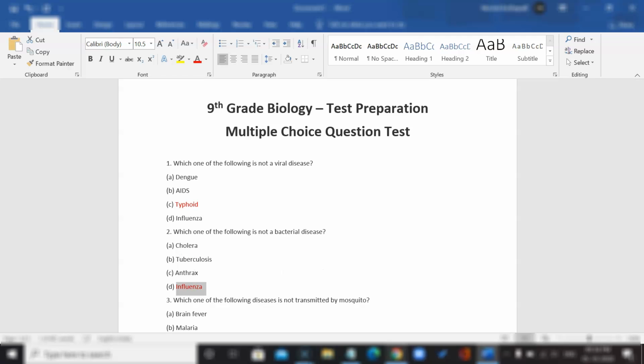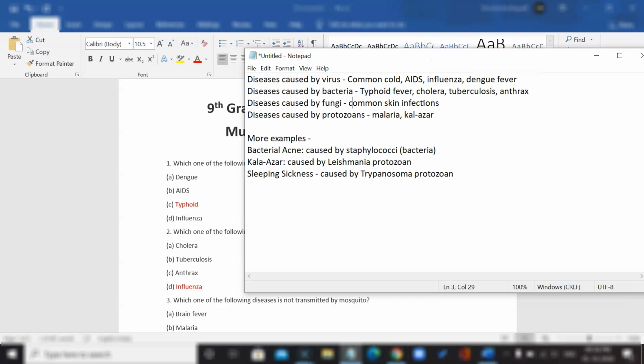So I've created this reference sheet for you guys to really understand. You can see right here. So here are some diseases caused by the virus: common cold, AIDS, influenza, and dengue fever. Here are the diseases caused by bacteria: typhoid fever, cholera, tuberculosis, anthrax. And here are the diseases caused by fungi: common skin infections, and the diseases caused by protozoans: malaria and Kala-Azar. And a few more examples: bacterial acne is caused by Staphylococcus. Kala-Azar is caused by Leishmania protozoan, and sleeping sickness is also caused by Trypanosoma protozoa.